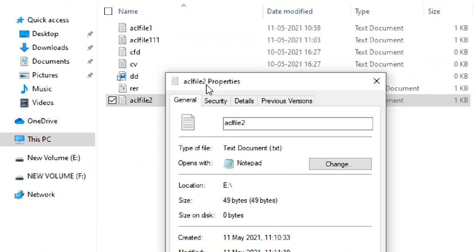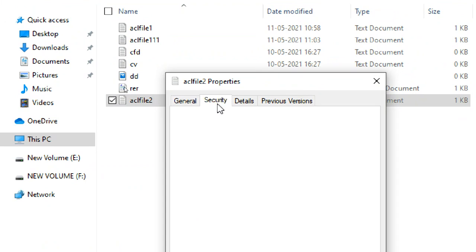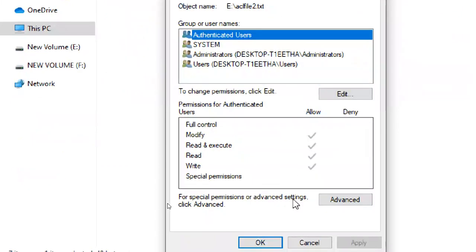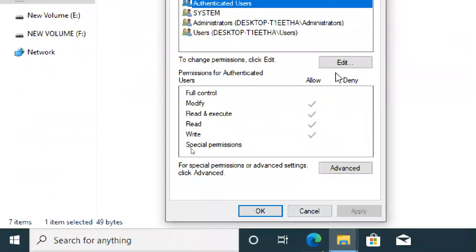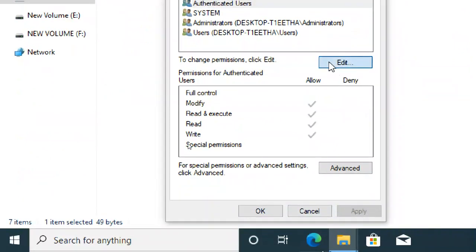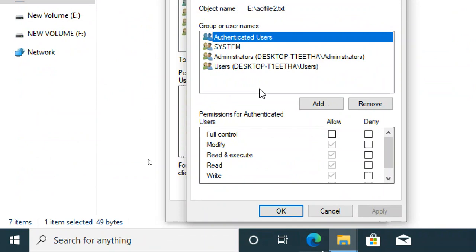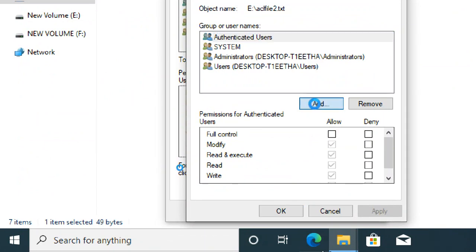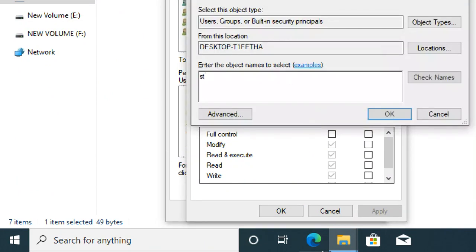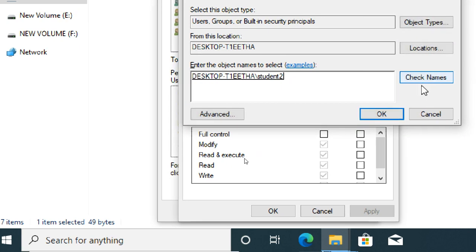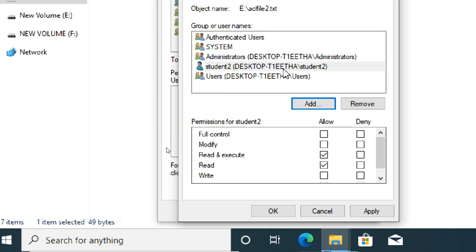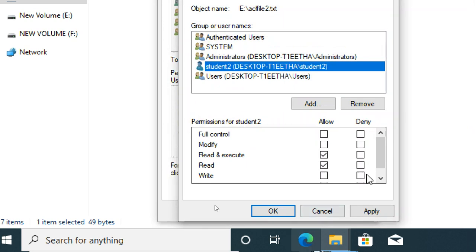Properties. On this file, file 2, security, again the steps: edit, Add, type the name, click on student 2.